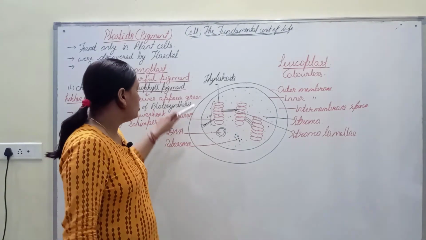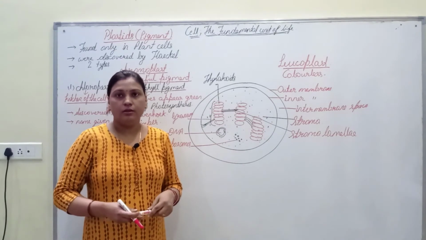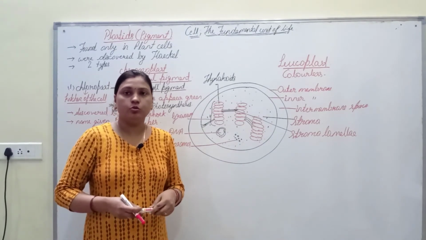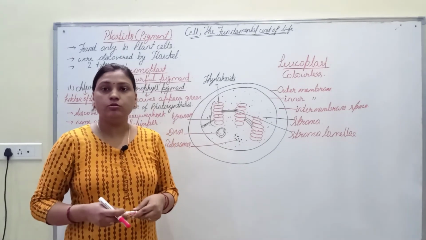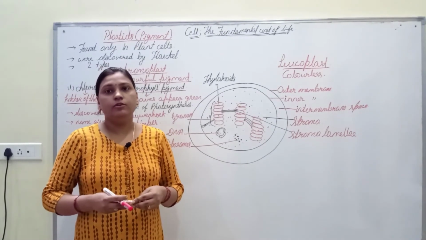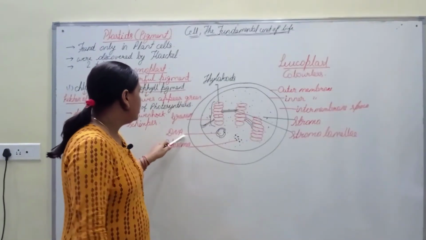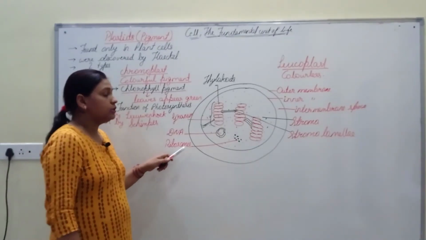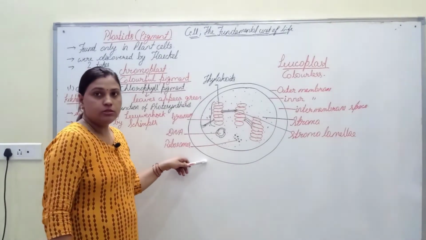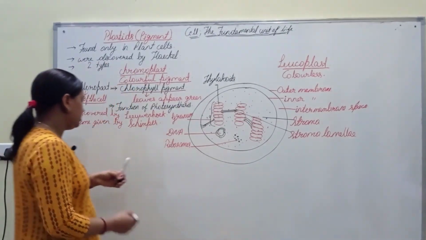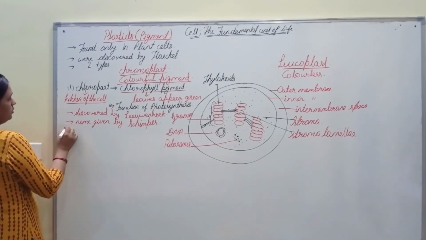So chloroplast is also a semi-autonomous body like mitochondria. In mitochondria also DNA and ribosomes are found, which are helpful for replication, and here also in chloroplast, DNA and ribosomes are found through which they can replicate and make their own structure.